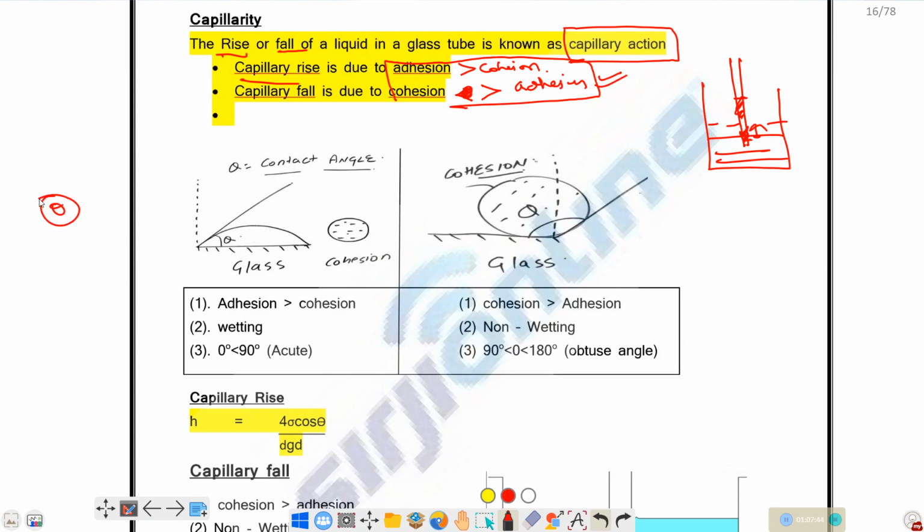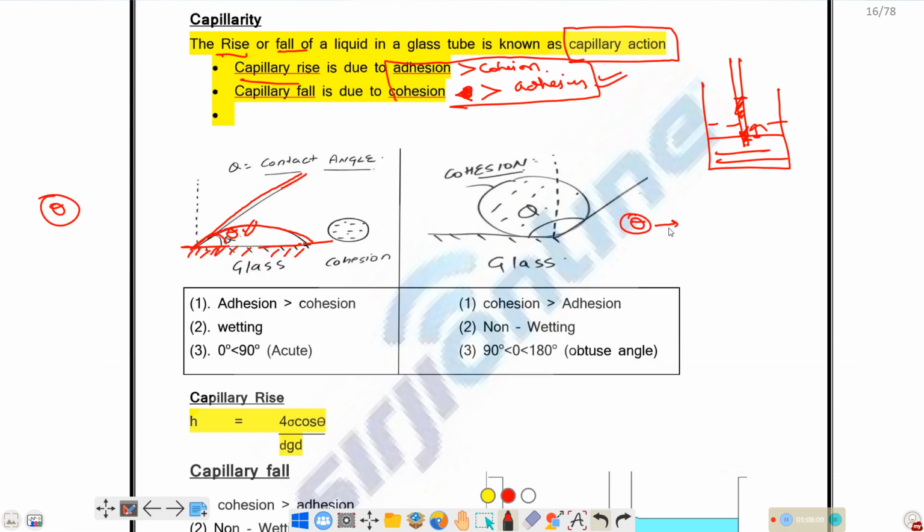Angle of contact is nothing but, suppose a liquid gets in contact with a solid surface. Let's suppose this is the solid surface. If the liquid gets in contact with the solid surface, the angle made by the tangent to the free surface of the liquid with the solid boundary inside the liquid is taken as the angle of contact.